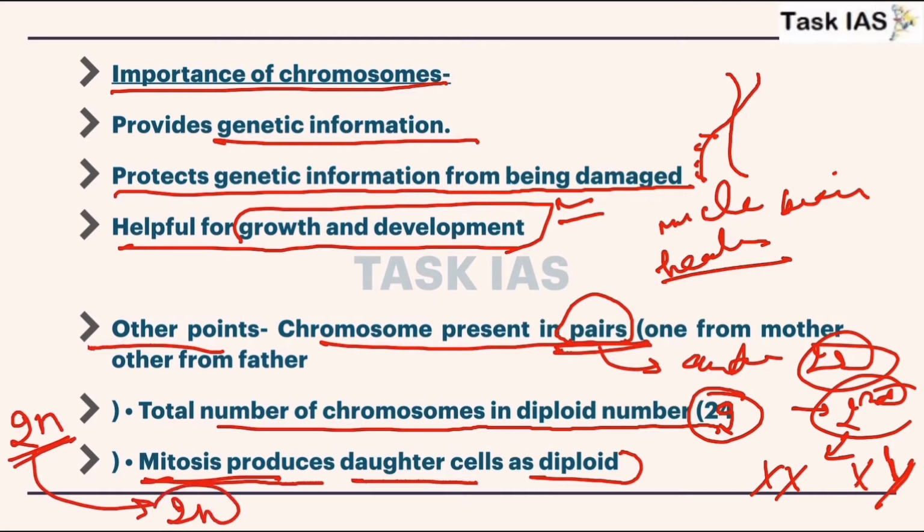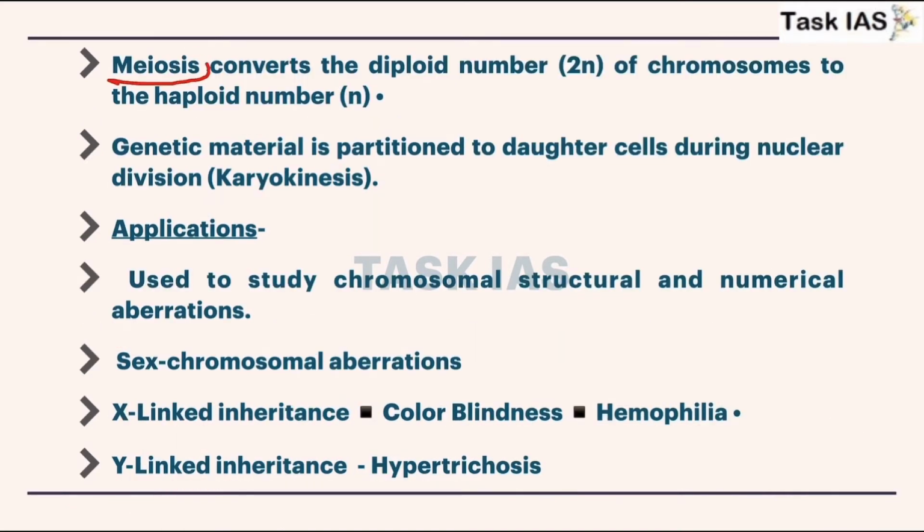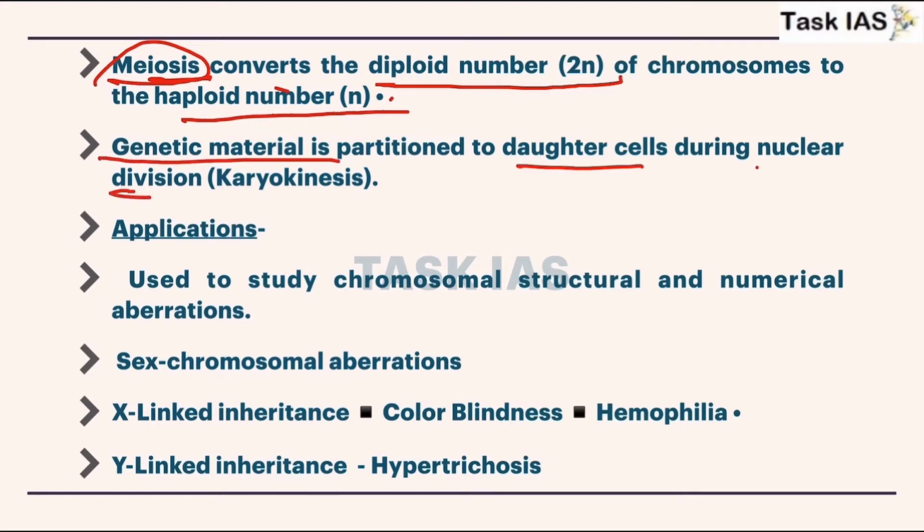So mitosis and meiosis, these are two different kinds of cell division processes. Now meiosis, this is another. So in meiosis the diploid number of chromosomes is converted to the haploid number of chromosomes. So now what I am doing is explaining chromosomes and their relation with other processes like cell division.